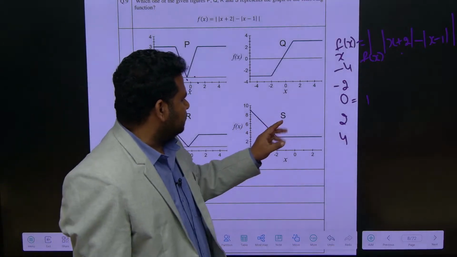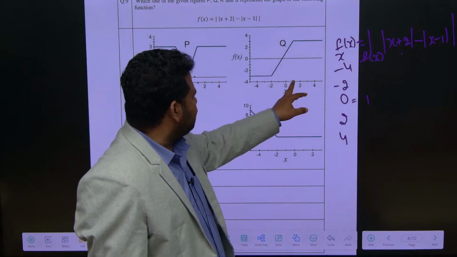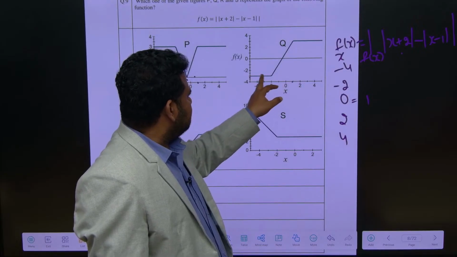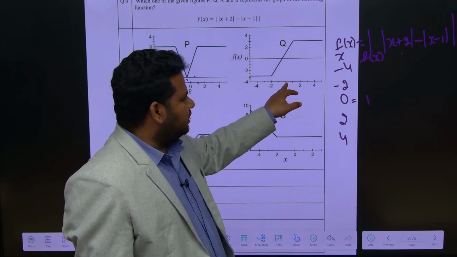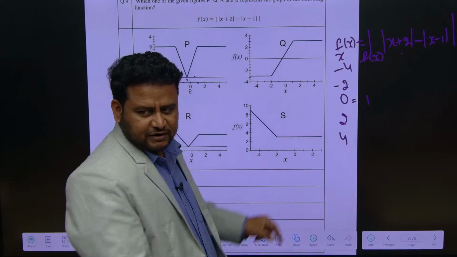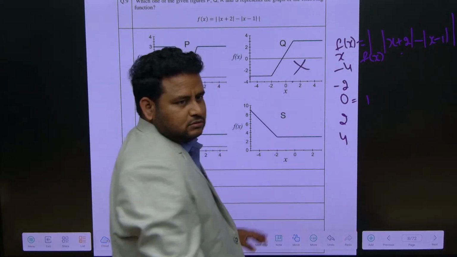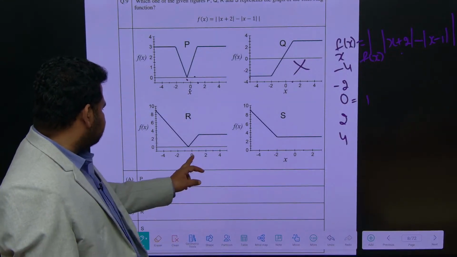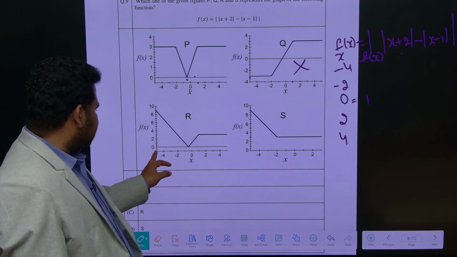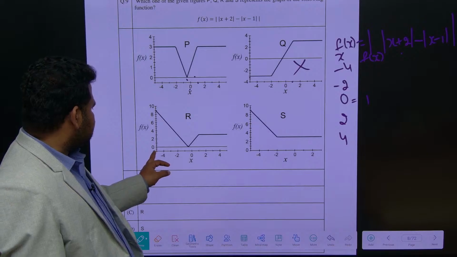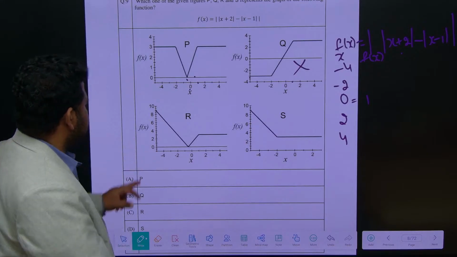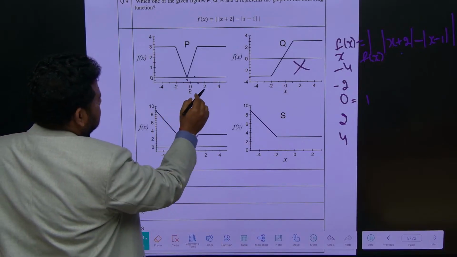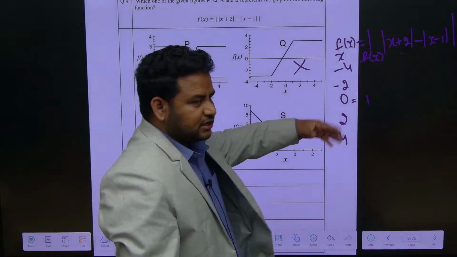So if x is equal to 1, what is it coming here? A different value, here also a different value. So remove it, this is not the option. See here, what about this? If x is equal to 1, what is it coming here? Read the scale correctly. So this is 0, correct? No. Let us find out other values also.